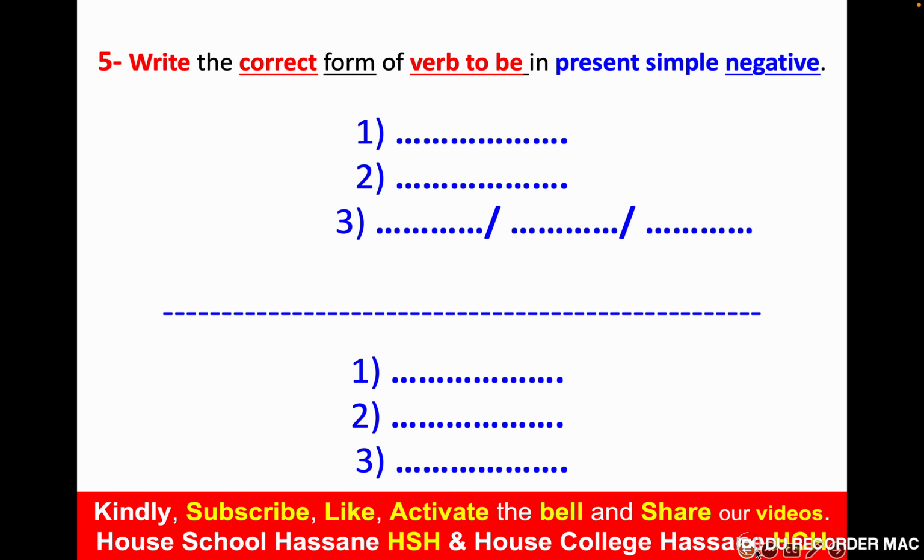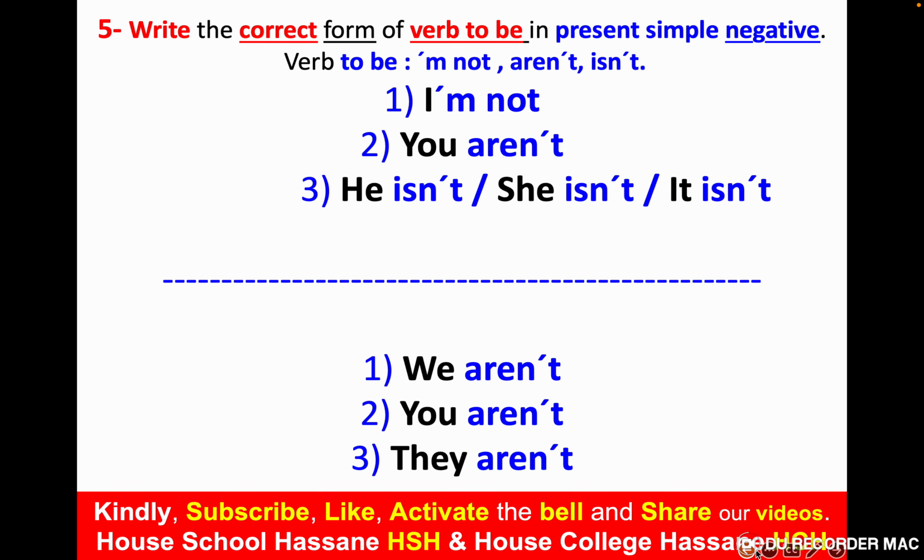The negative form. Let's see the negative form. So the negative form is I am not, aren't, isn't. If you write, for example, the first one, I am not, you should write it like this. If you write I am not, the complete form or the long form, no problem, it's correct. But it's better to write it in the short form.